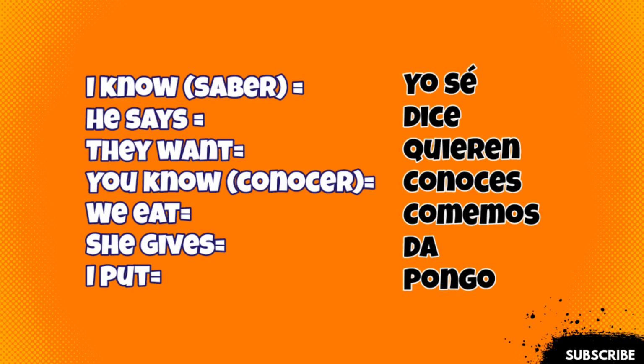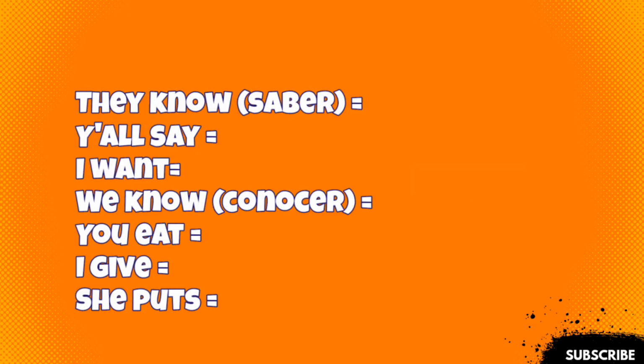He says, dice. They want, quieren. You know, conoces. We eat, comemos. She gives, da. I put, pongo. Muy bien. Let's do another one.